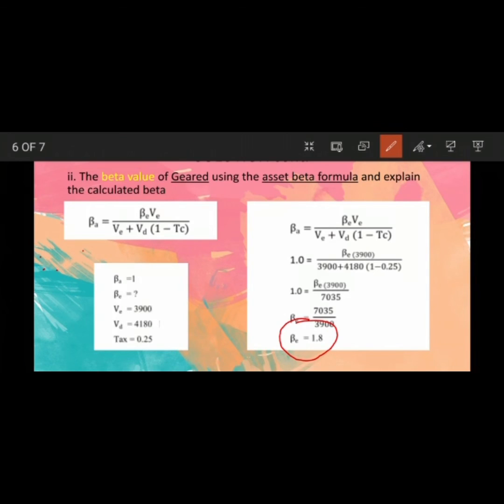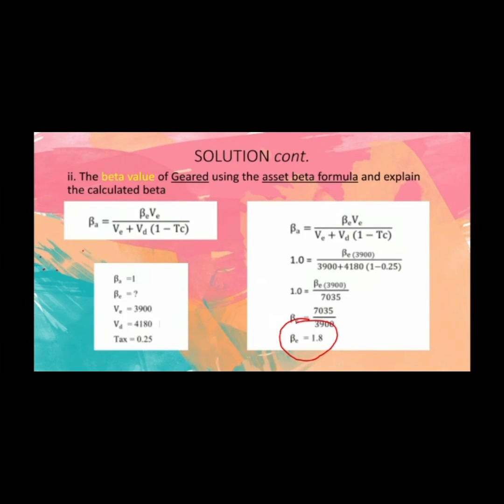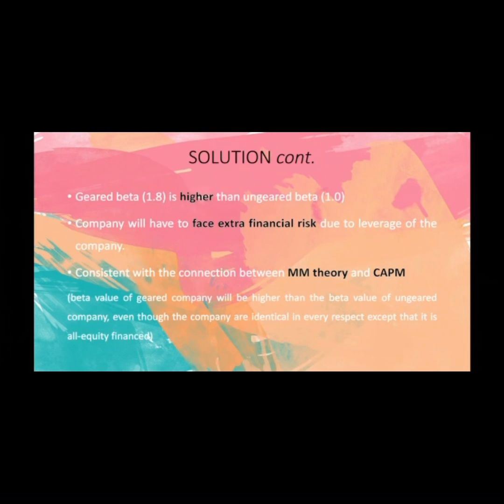Now we need to explain the calculated beta. Here, the geared beta which is 1.8 is higher than the ungeared beta of 1.0. This means the company will have to face extra financial risk due to the leverage of the company.